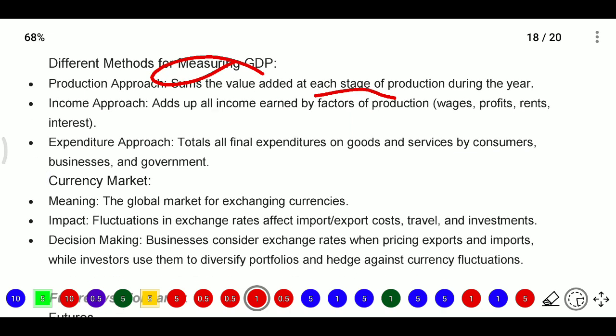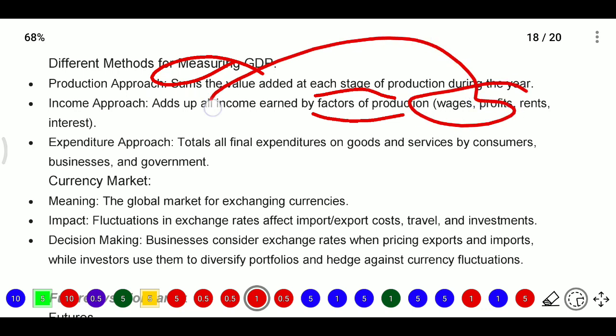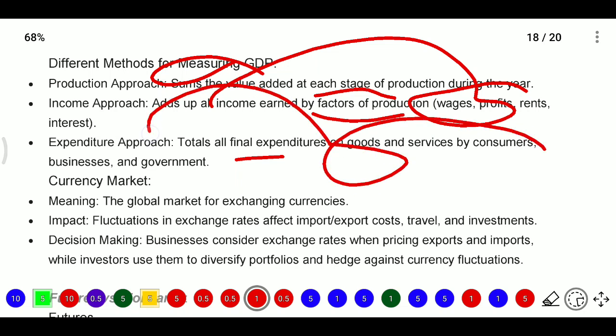Income approach means adding up all incomes earned by factors of production. Whatever the incomes earned by factors of production, they may be wages, profits, rents, interest, whatever the income, all incomes will be added. That is the income approach. After that we have the expenditure approach. In the expenditure approach, we take total final expenditure on the goods and services by consumers, business and government. This all expenditure is known as the expenditure approach.